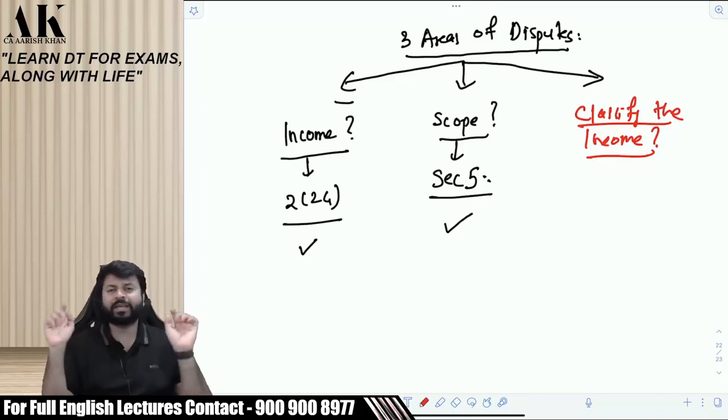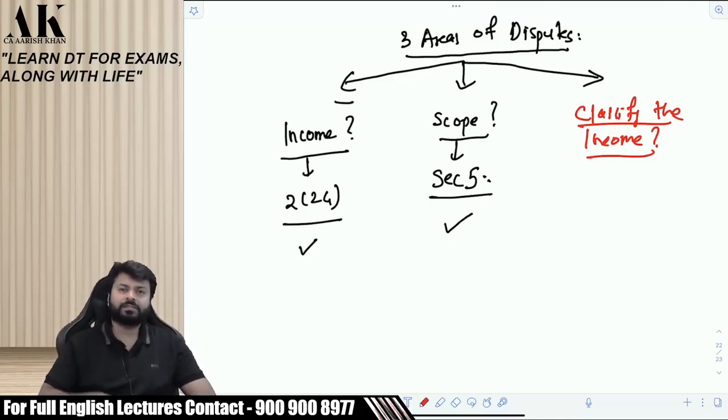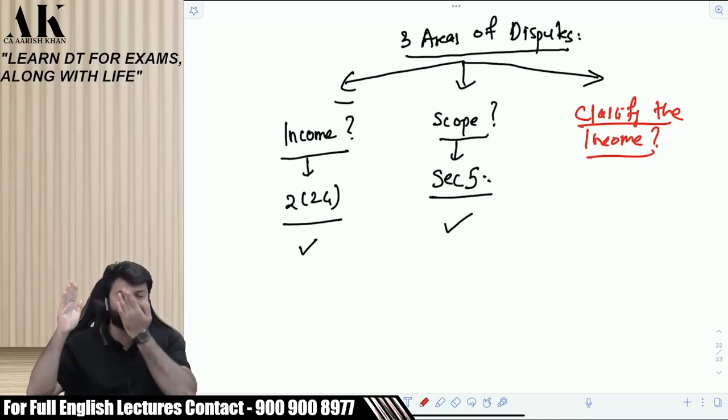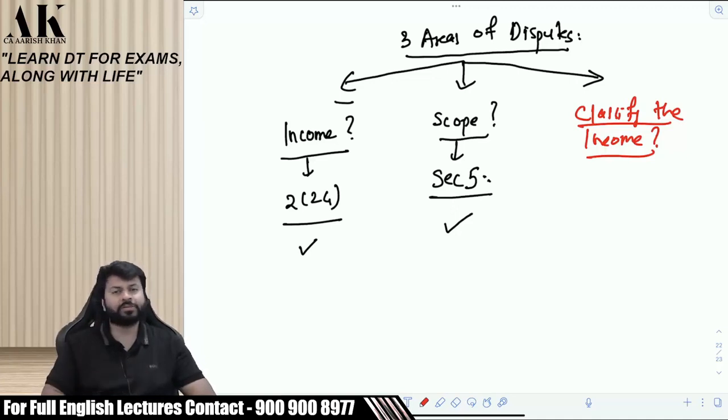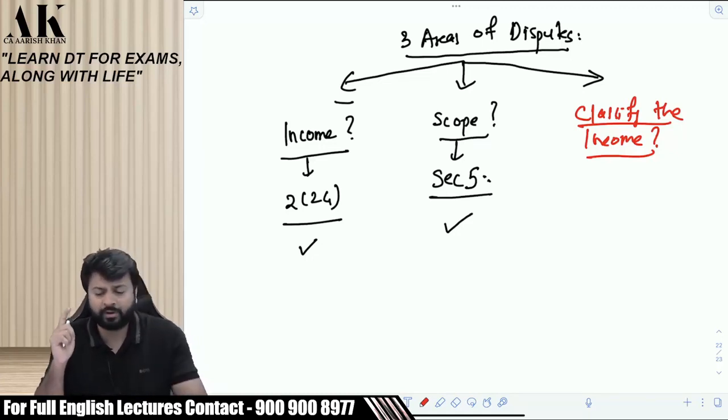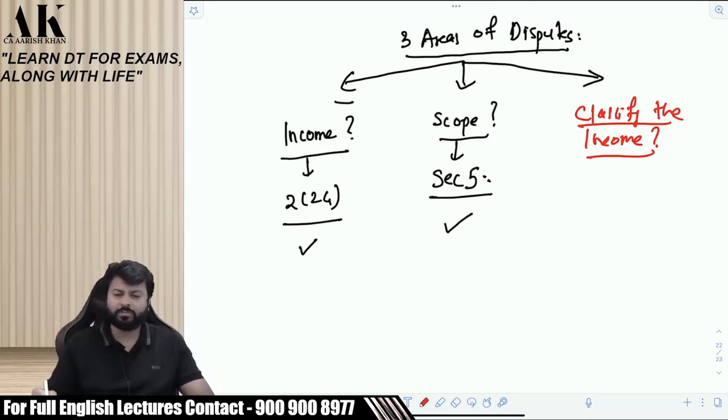Because the computation mechanism of the 5 heads of income differs from each other. Salary is computed in a different manner. Business and profession is computed in a different manner. Therefore, the computation mechanism of one head does not match with another head. All of them are unique in itself. Therefore, correct classification is of absolute importance. You need to do a proper classification of the income.